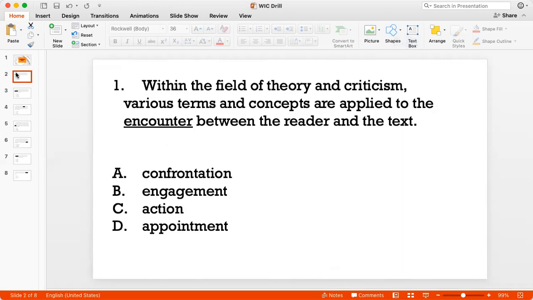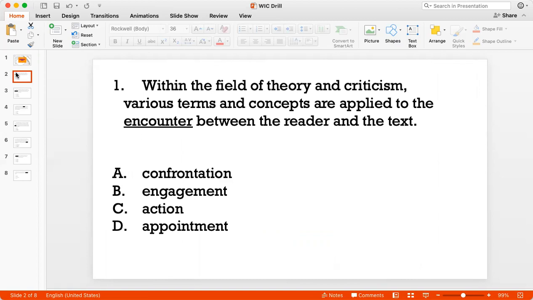Let's begin. Question 1. Within the field of theory and criticism, various terms and concepts are applied to the encounter between the reader and the text. So in any vocabulary question, you should first try and understand what the sentence is saying and what is the best replacement for the word that you have been asked to look at.